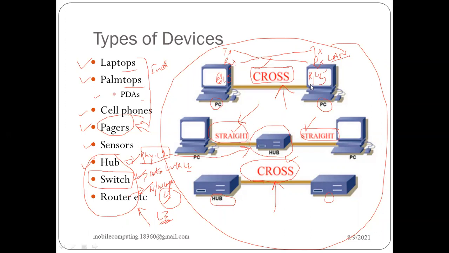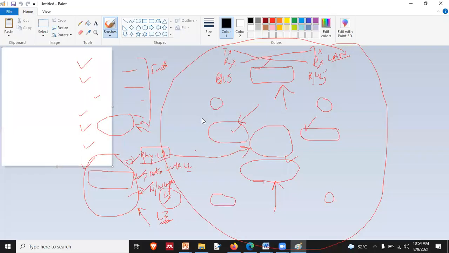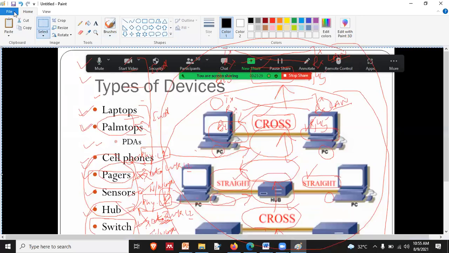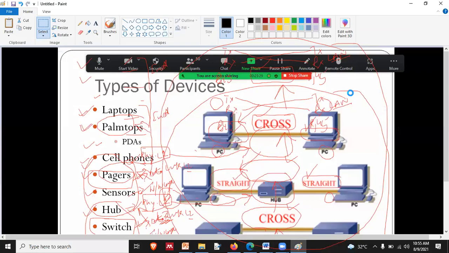Any doubt in this particular? Shall we move further? Yes, class? Any doubt? If you want to ask, please let me know, or shall I move further? Please write in the chat box, or you can turn on your mic. Is this thing clear? Why and when is a cross cable needed, and when is a straight cable needed? Okay, no doubt. Okay, clear, right?